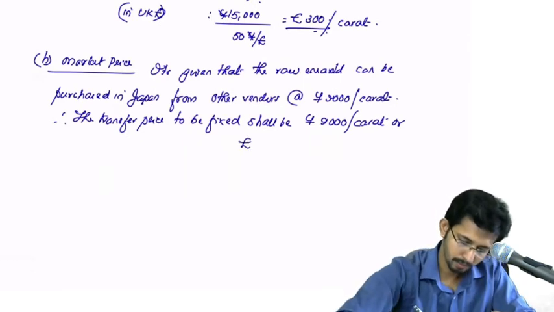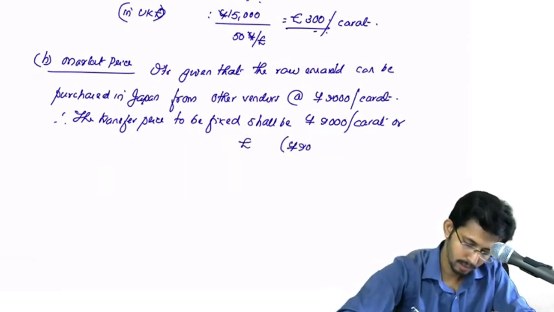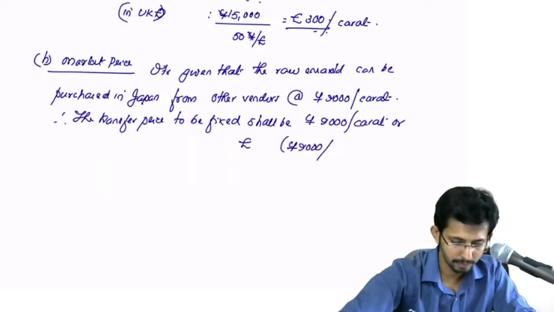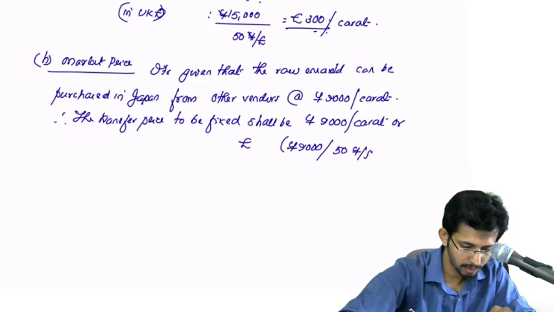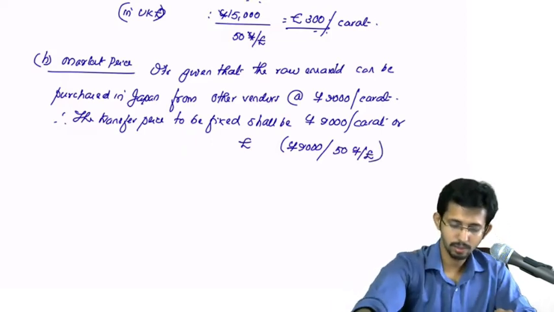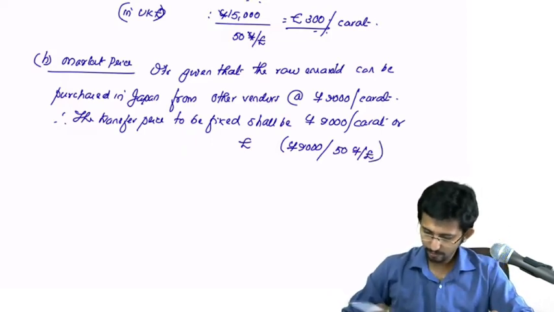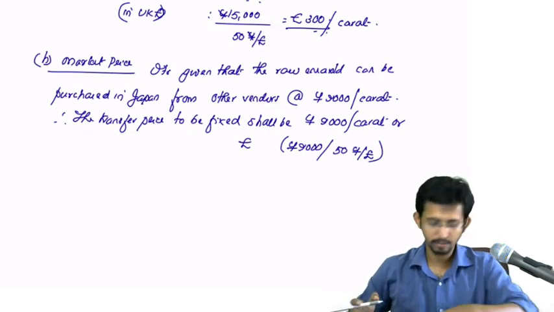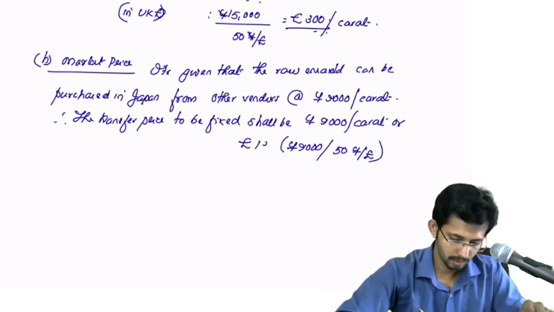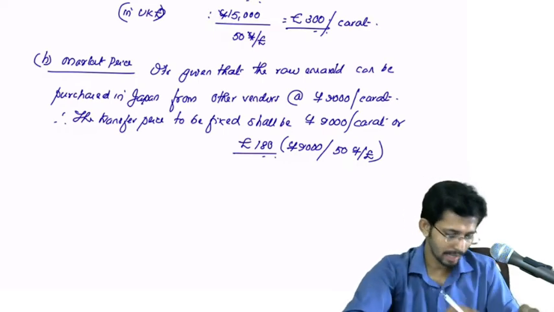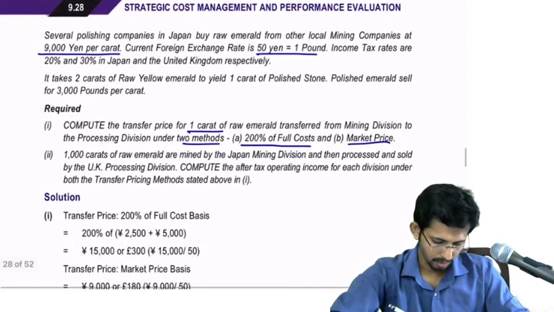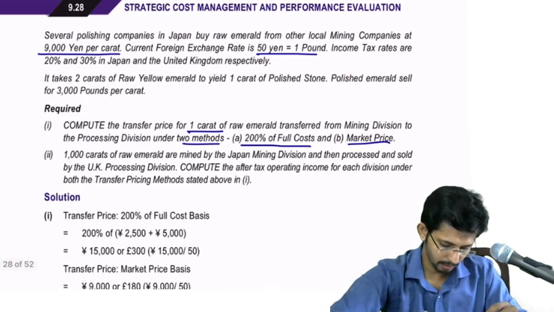Or pound, 9,000 divided by how much? 50 yen per pound. Okay, so 9,000 divided by 50 will be 180 pounds. 180 pounds. Okay, so that is the first part. Compute the transfer price. This we have done.